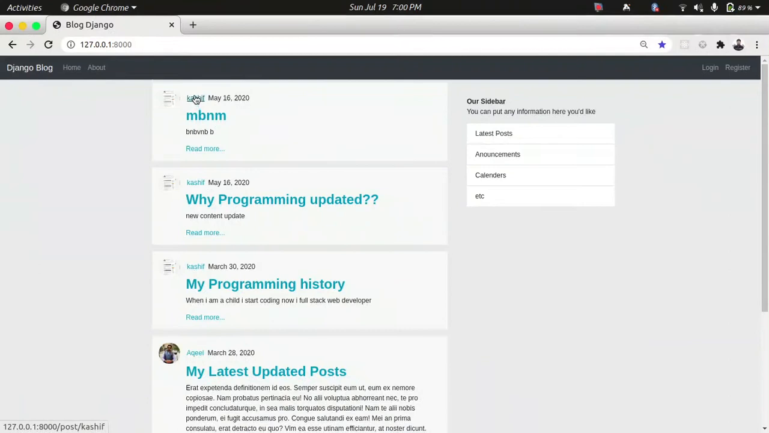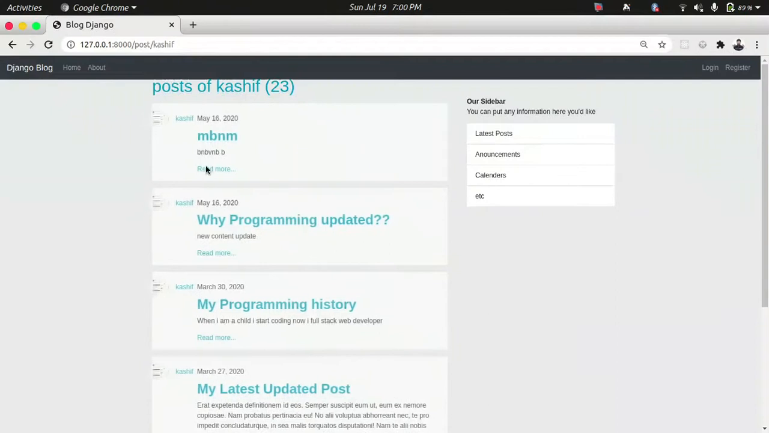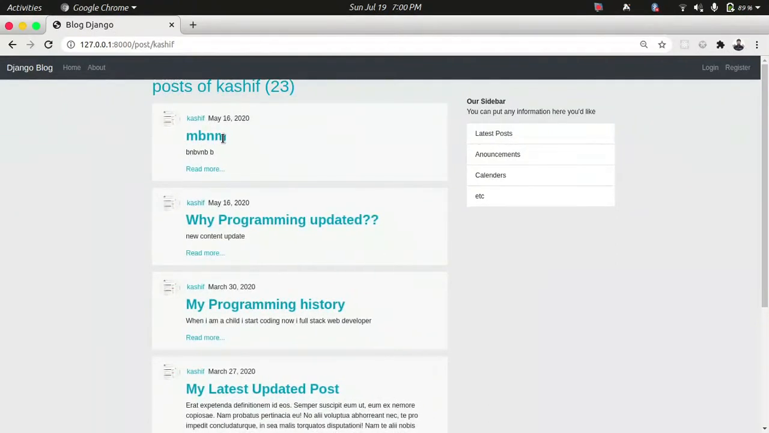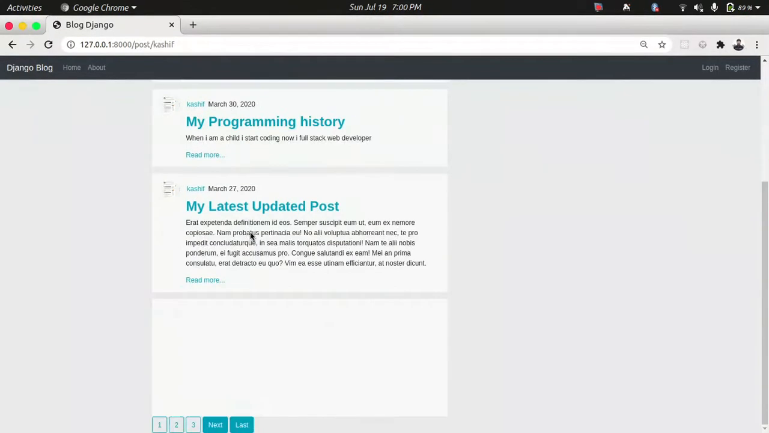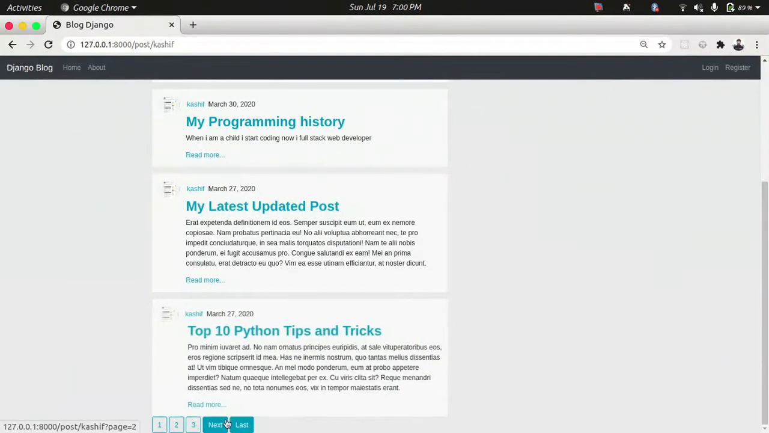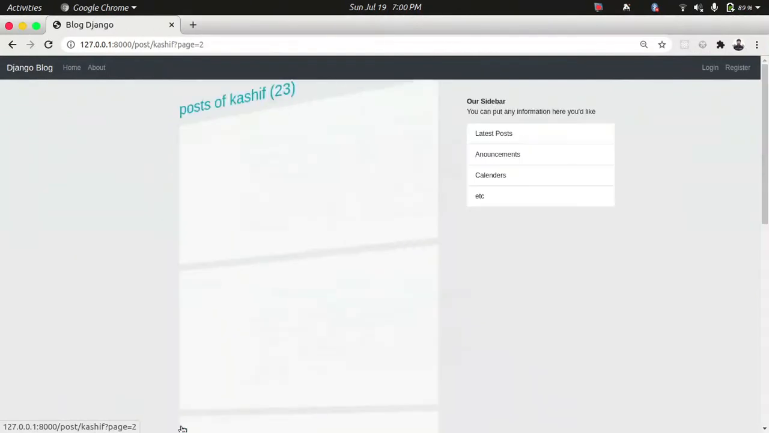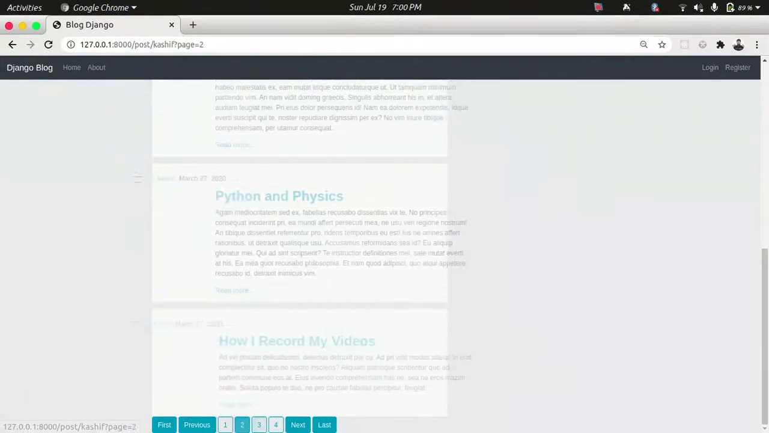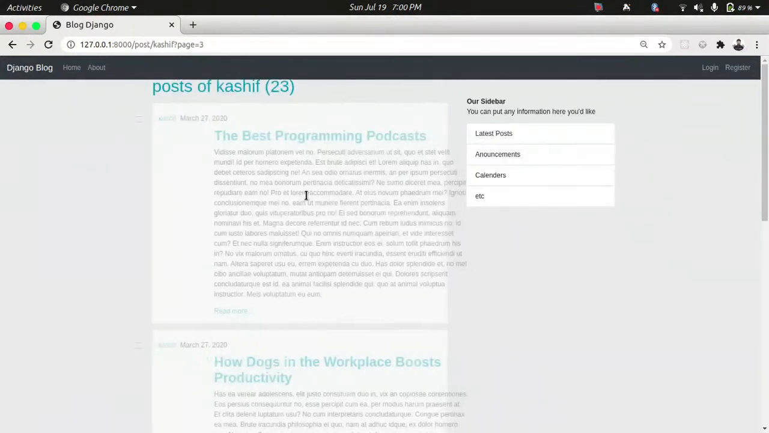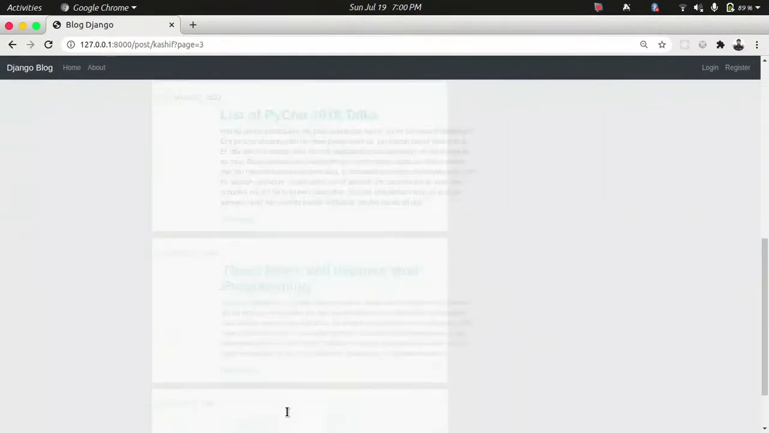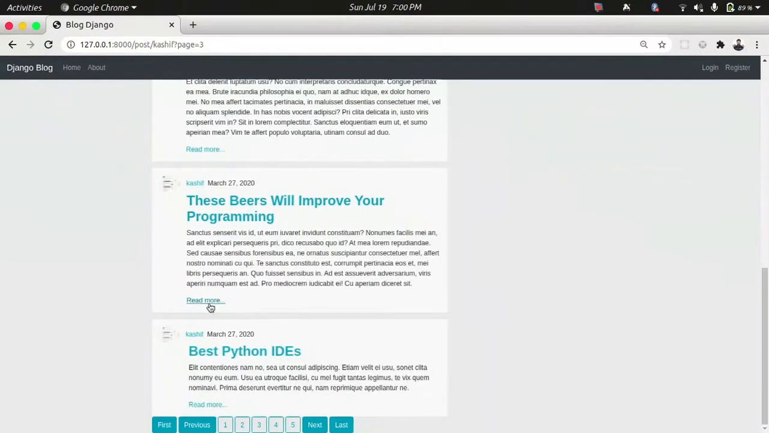If we click on anything else, like I click on Kashif, then all the posts by Kashif display on the screen. It's a public post. Everyone can see that. If I click on second page, then it shows the second page. If I click on next page, the next page displays on the screen. Okay, but a problem is no one can edit this.